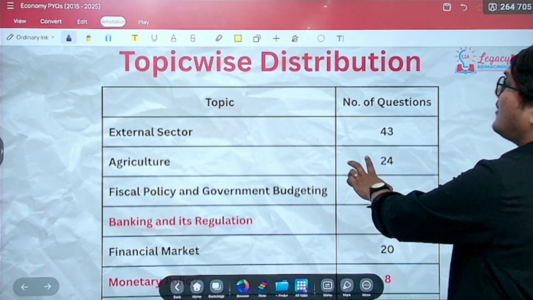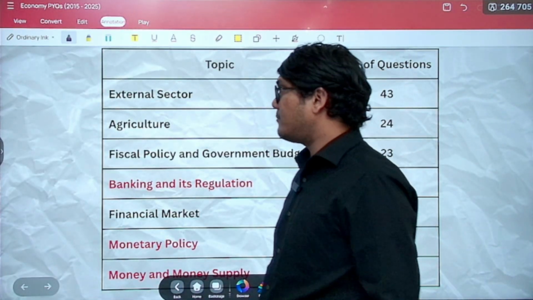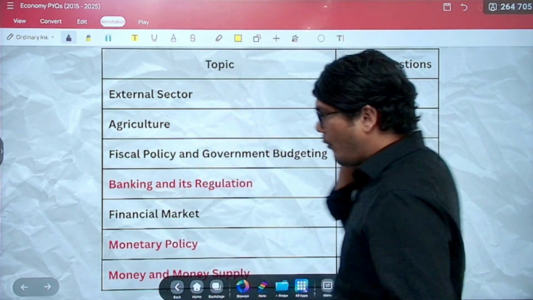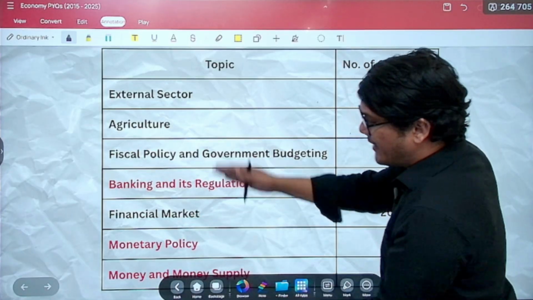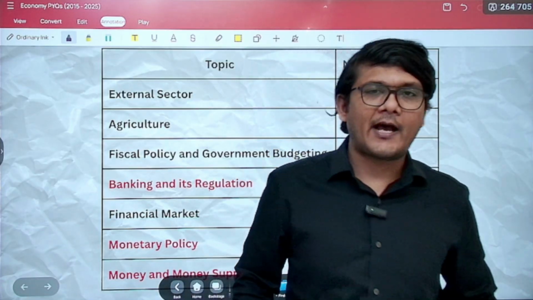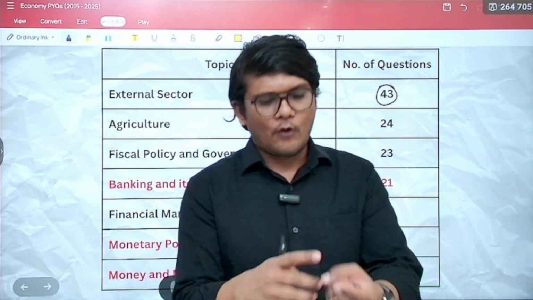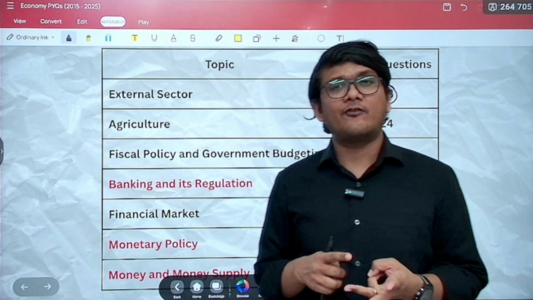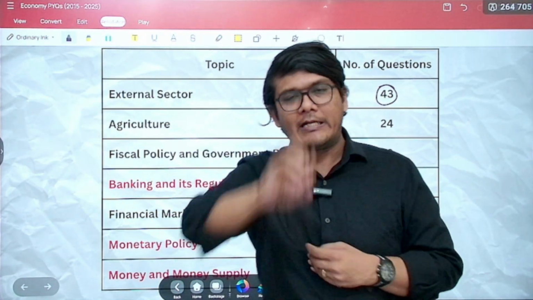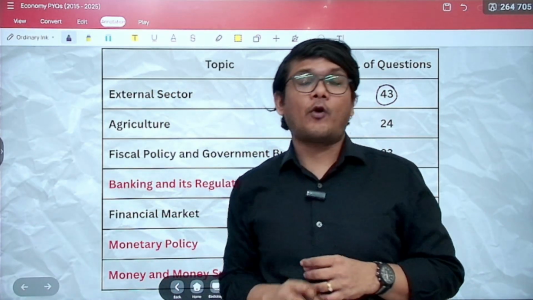Let's move ahead and now look at the topic wise distribution for the economy subject. So the highest number of questions have been asked from external sector. However, I'll tell you that banking and all, I have segregated the banking. So if you take banking as a comprehensive chapter, it will have the highest number of questions. And in external sector, a lot of things are included. For example, foreign exchange, foreign trade, you have the balance of payment crisis. You will also have the international economic organizations included. That is why the number shoots up. But anyway, external sector, very, very important.